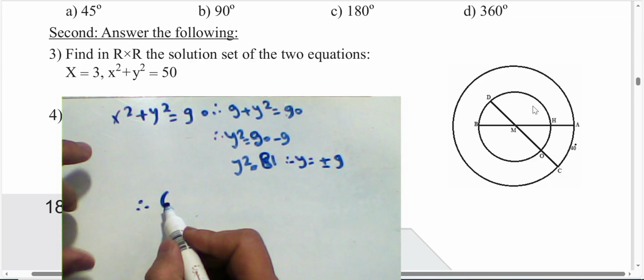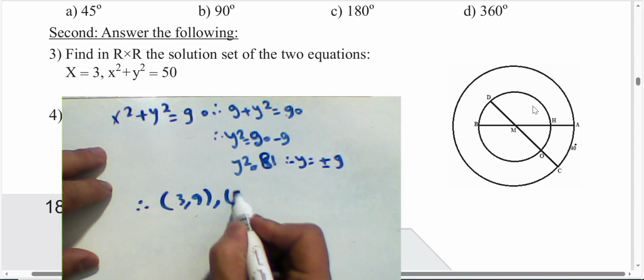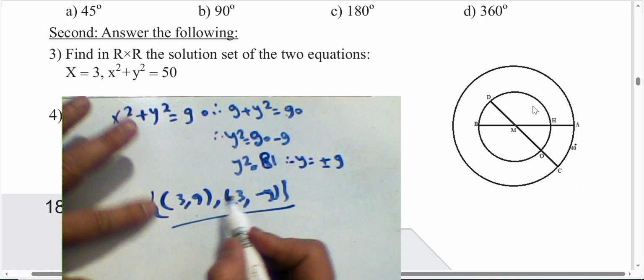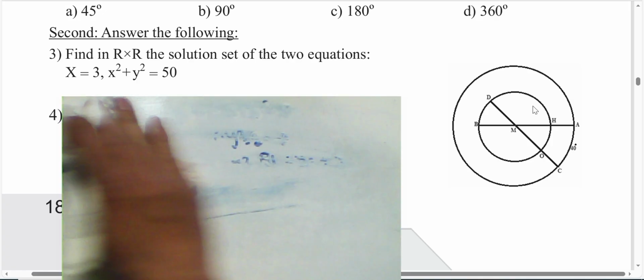The solution set will be what? We have x equal 3, then we have (3, 9) and also (3, negative 9). This is the solution set of the two equations.